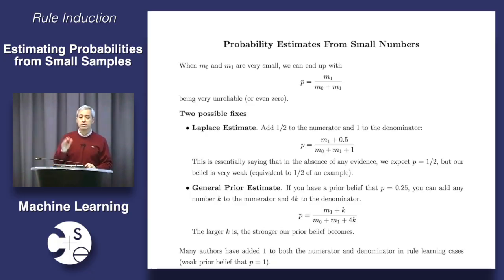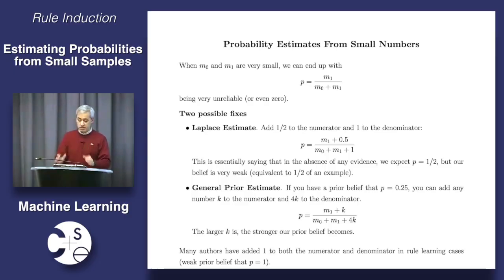In fact, every good learning algorithm has one good overfitting control parameter, and this is such a parameter. This parameter goes all the way from overfitting wildly, if I make it 0, to basically ignoring the data, if I make those numbers much larger than the size of the data. And in fact, something that is often used in practice in areas like speech and language is to make these numbers very, very small. They can be smaller than 1, too. Those numbers are just there as a placeholder until I see any data. As soon as I see some data, I start to believe the data. But what I don't want to have is 0 over 0, right? Because that would be a lot of trouble. Okay?